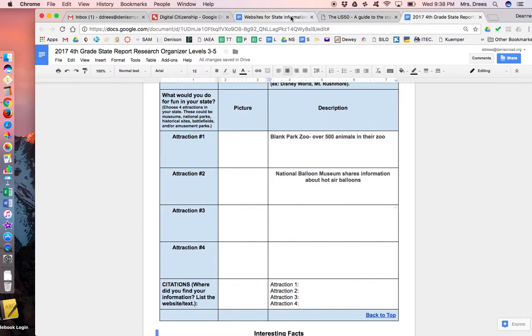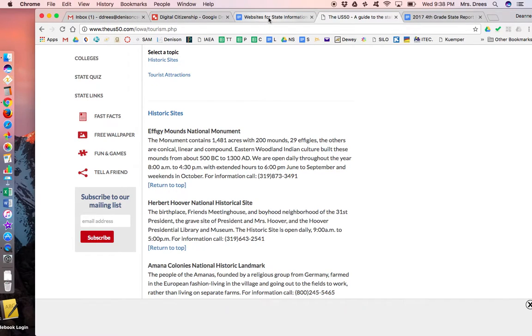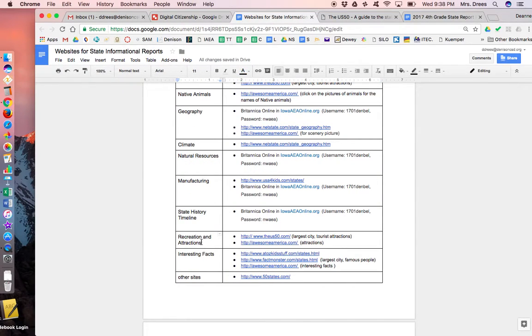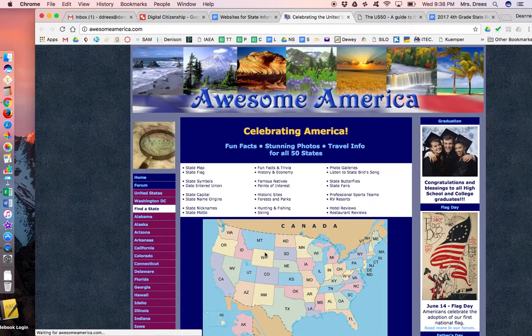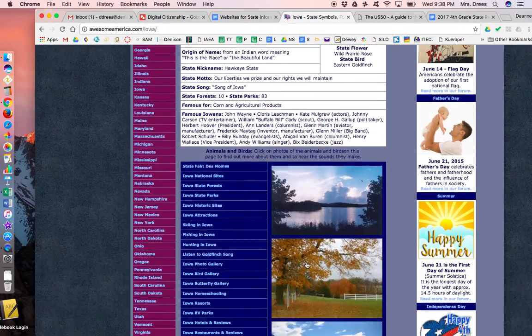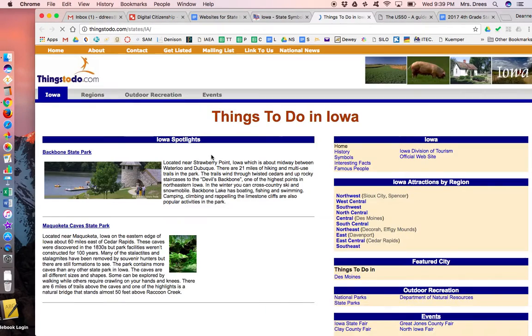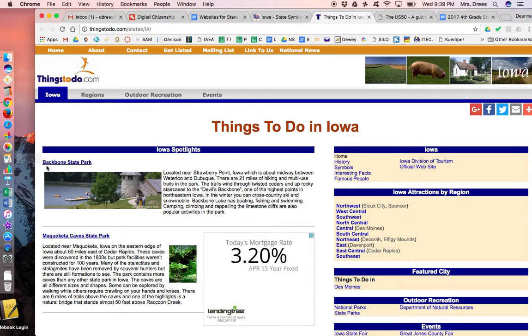But before we go, I can go back and pick one of these other events. But I want to see what that other website was. So I'm going to go back to recreation. There's still some at awesomeamerica.com. So when we look at Awesome America, I click on my state. And here we have state forests, state parks, national sites, historic sites, attractions. So I could click on any of those. I'll go to attractions. Here is the Backbone State Park.